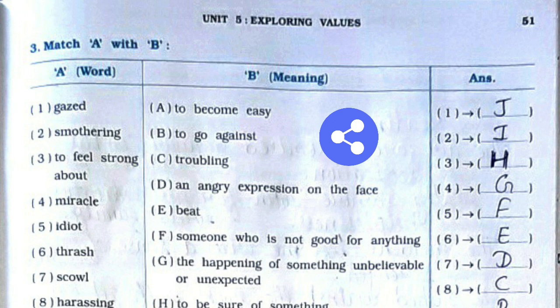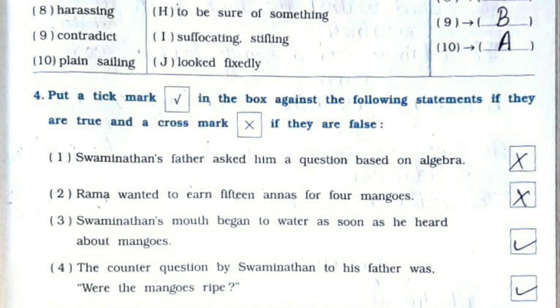Fifth one, idiot. It is option number F, someone who is not good for anything. Sixth one is thrash. It is option number E, beat. Seventh one is scowl. It is option number D, an angry expression on the face. Eighth one is harassing. It is option number C, troubling. Ninth one is contradict. It is option number B, to go against. 10th one, plain sailing. It is option number A, to become easy.